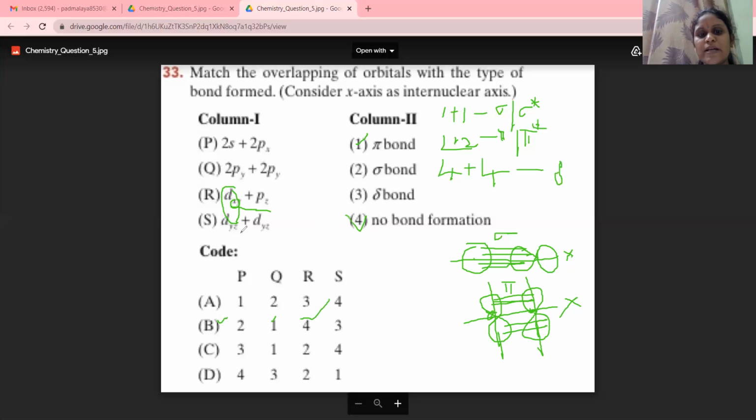Next, when coming to dyz and dyz, D is the only orbital which can have 4 lobes. So 4 lobes and 4 lobes mix with each other, and the formed bond will always be a delta bond. Moreover, the axis involved here is the YZ axis, and here it is also the YZ axis, the same axis. Both the orbitals are the same d orbitals having the same axis, which is different from the internuclear axis. So the formed bond is always a delta bond. So for this particular question, option B is the right answer.